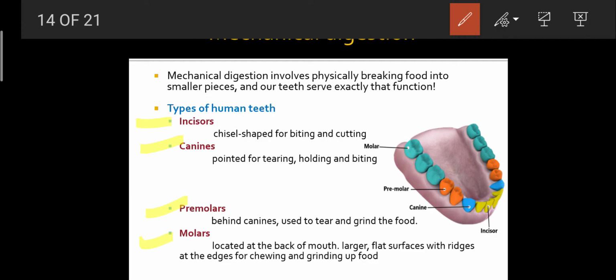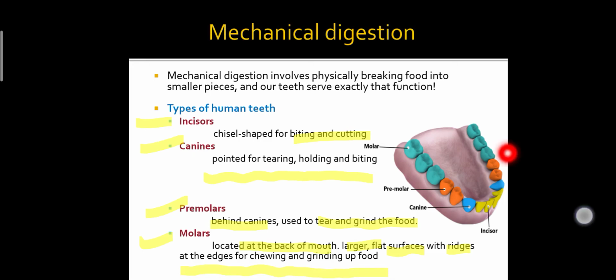Incisors are used for biting and cutting, and canines are pointed for tearing, holding and biting. Premolars are present behind the canines and they are used to tear and grind the food. Molars are located at the back of the mouth. They have a larger, flat surface with ridges at the edges for the chewing and grinding up of food. In this diagram, these are the molars, these are the premolars, this one is showing the canine and these are incisors.